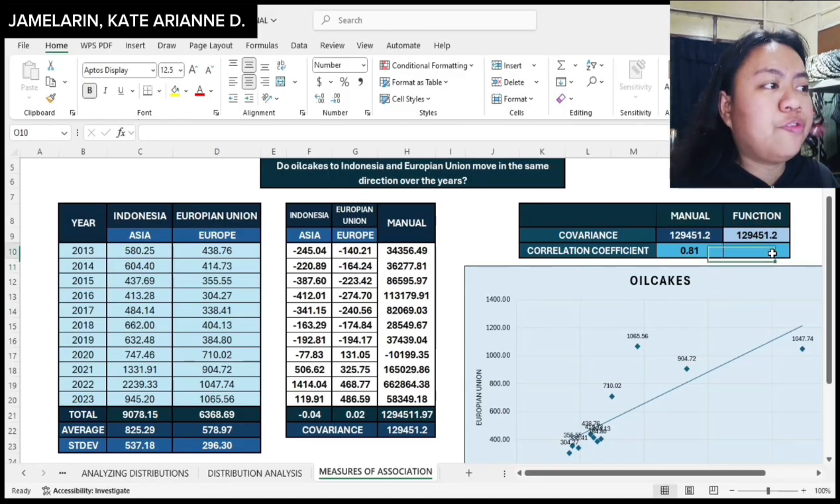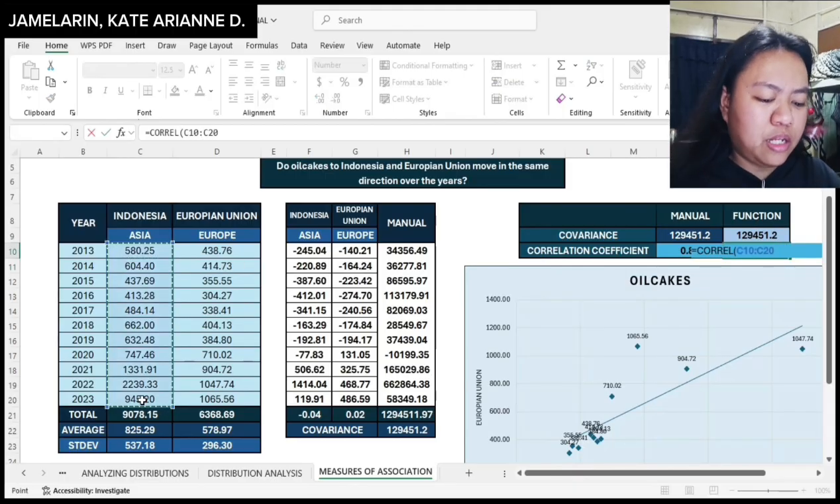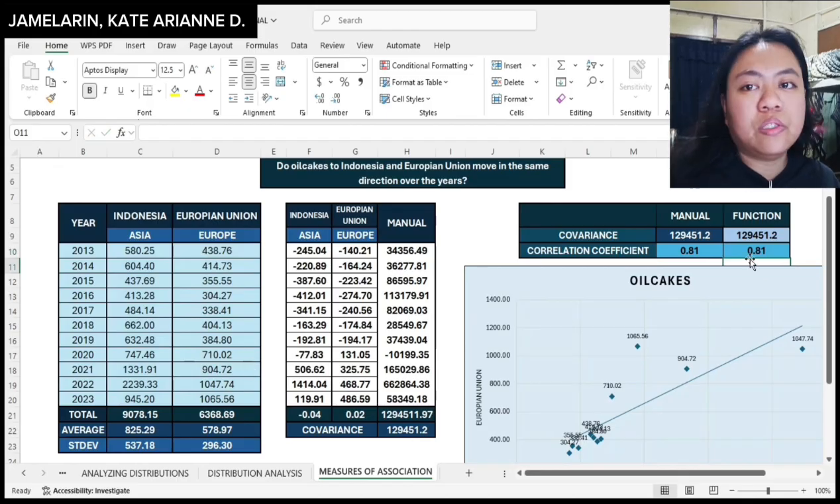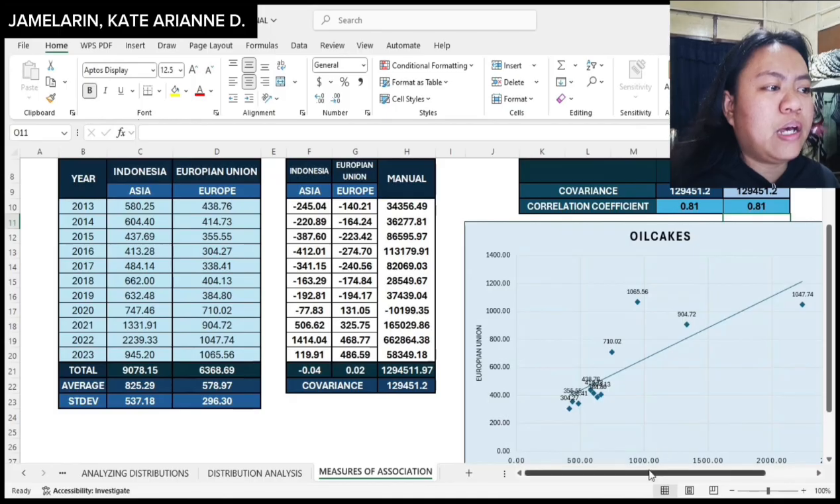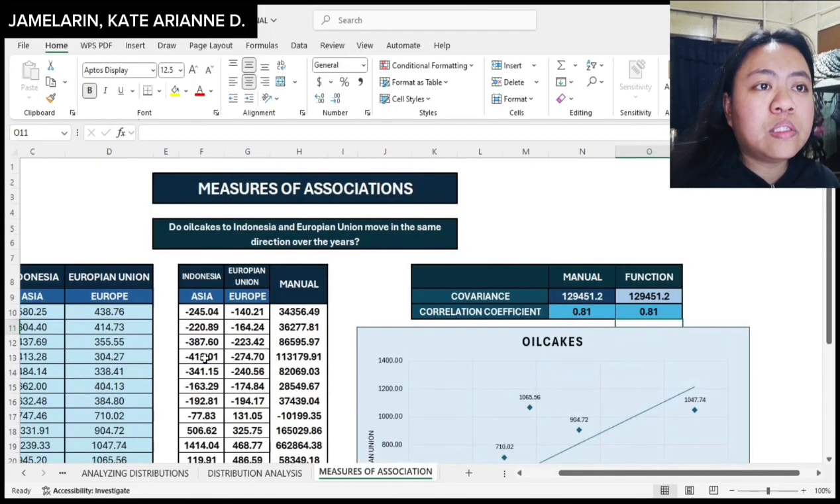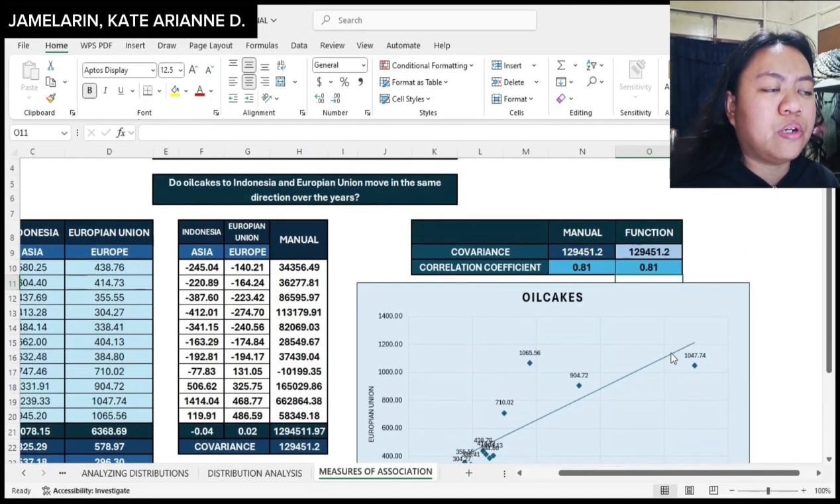And then to check with the function, I will be using this formula, CORREL. For array 1, I will be selecting again Asia, and for array 2, I will be selecting the Europe dataset. So I also have 0.81. With all this dataset, I have here this graph. And as you can see, Indonesia and the European Union did not move in the same direction throughout the years.